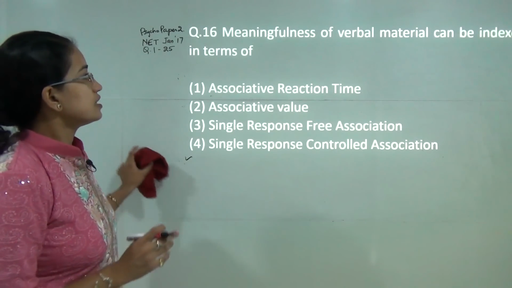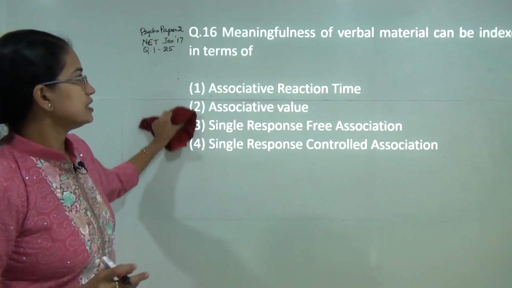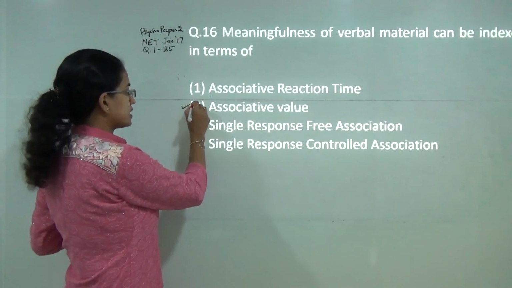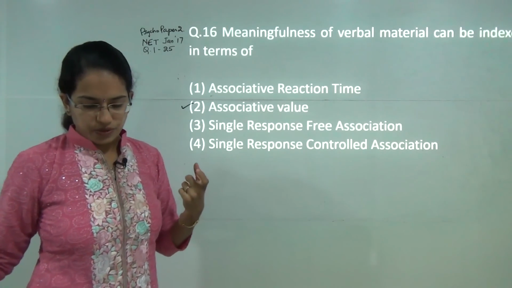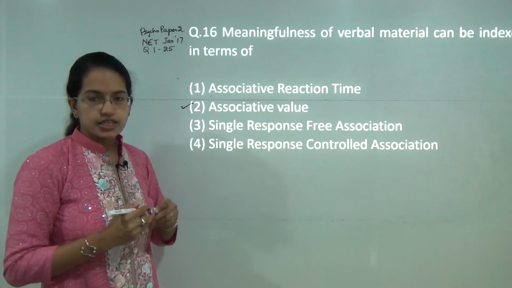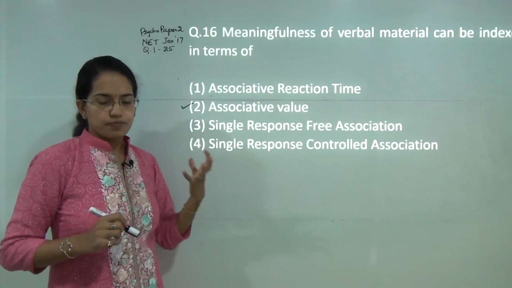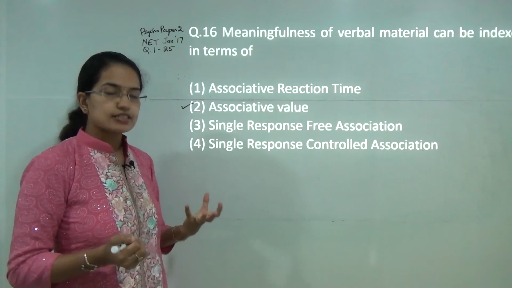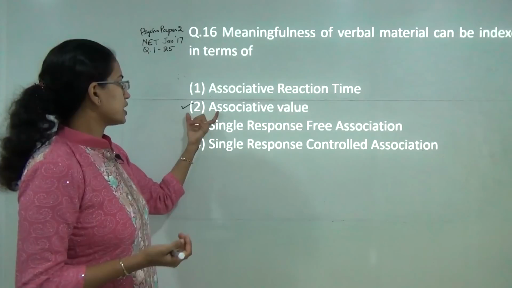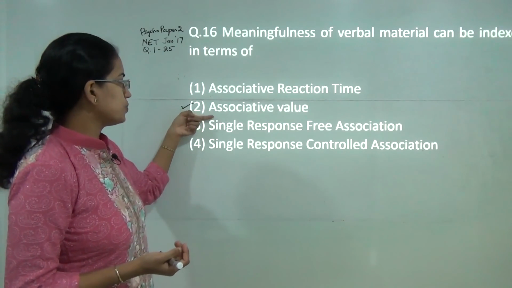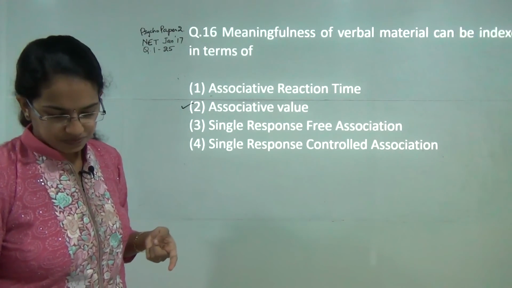Next question. The meaningfulness of verbal material is indexed in terms of its associative value. Associative value tries to measure the meaningfulness. So it's a kind of very strong predictor of how easy it is to learn certain concept. So the correct answer here would be 2, that is associative value.